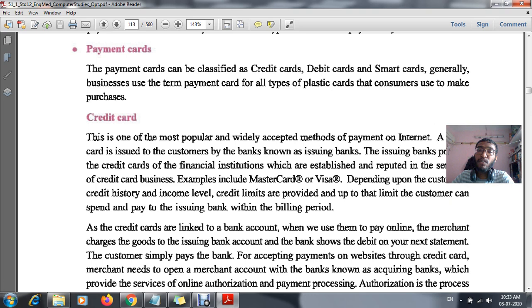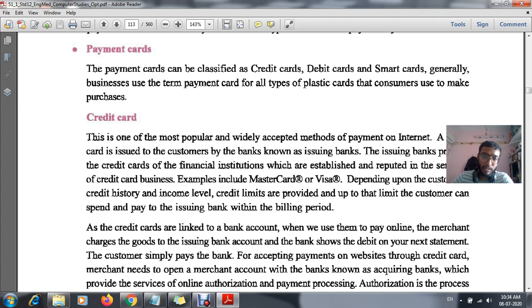Now it depends on the financial condition. As I told you, they will take the statements, and only after seeing our bank statements will they provide us a credit card. That means if our bank statement is good, if each and every month or week we are doing a good amount of transactions, both income as well as expense, they will compare it, and only then will they issue a card.